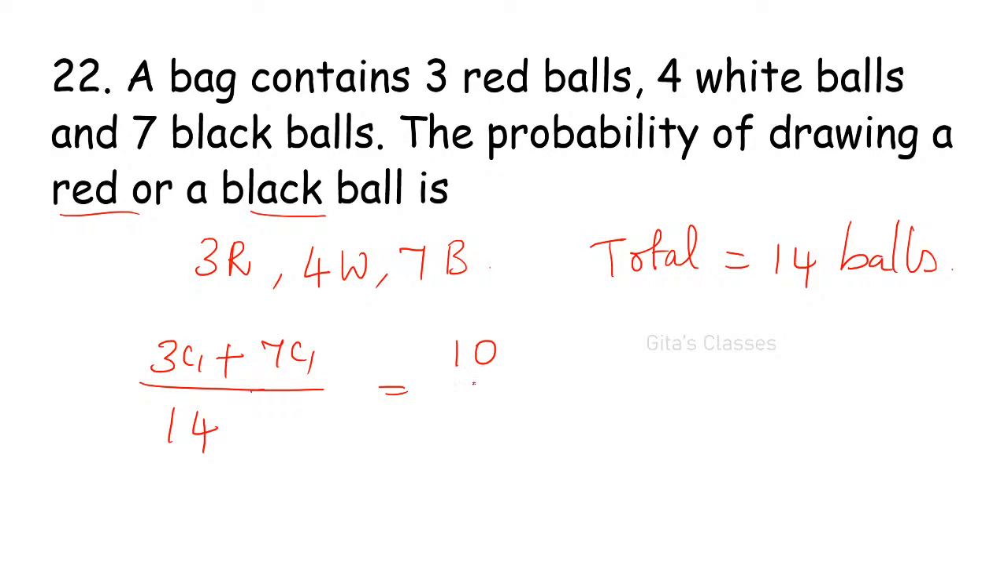So 3 plus 7, 10 by 14, that is 5 by 7. 5 by 7. I would have waited for you, no? Yes. 5 by 7. Charita, excellent, excellent, excellent. Very good, very good. 5 by 7 is correct. Yes, ma. Very good.